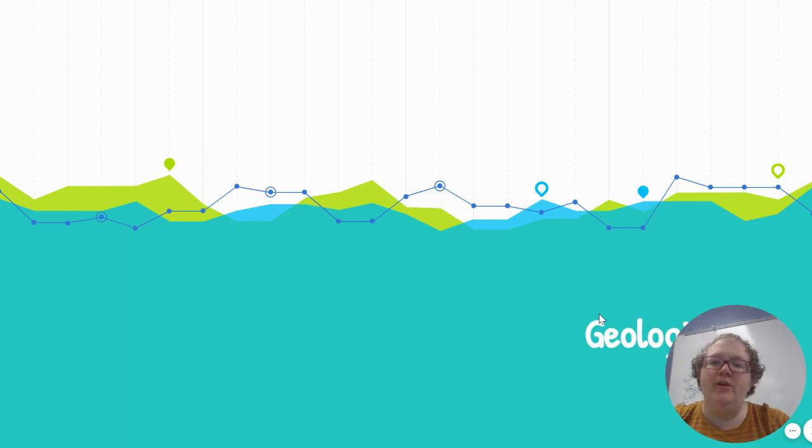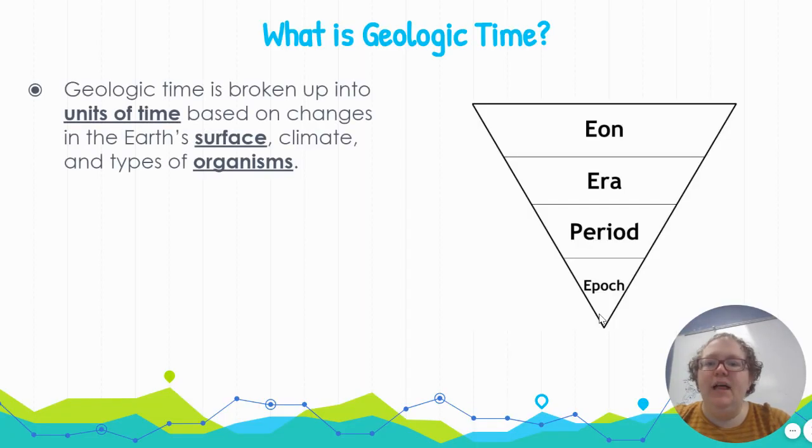All right, let's talk a little bit about geologic time. So geologic time is broken up into units of time based on changes in the Earth's surface, climate, and types of organisms. Instead of thinking of it as just billions of years, we divide it up into sections so it's easier to recognize the different changes.